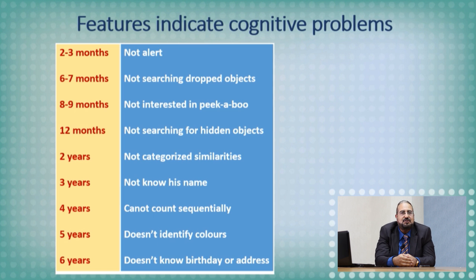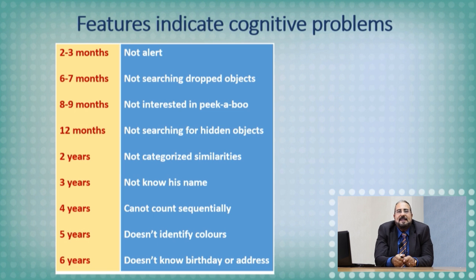At 6 months, not interested in the dropped objects. You give him these objects and drop them down, and he is not interested, even he doesn't look at them. This is abnormal. At 12 months of age, if the infant is not interested in the hidden object, he doesn't look at the hidden objects, this is abnormal.